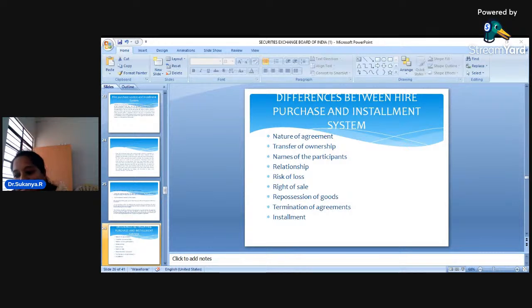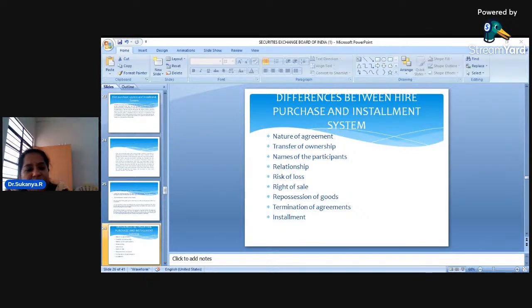But dear students, in the installment system, once the agreement is signed, immediately the buyer is going to become the owner of that asset. Okay, and dear students, in hire purchase system there will be two parties. One is called the hirer, who is the buyer of the goods, and the person who sells the goods is called the vendor. But in installment system, they are called the buyer and the seller. Okay, and then the hirer, that is the buyer, is not responsible for any loss of the goods if he has taken reasonable precautions.